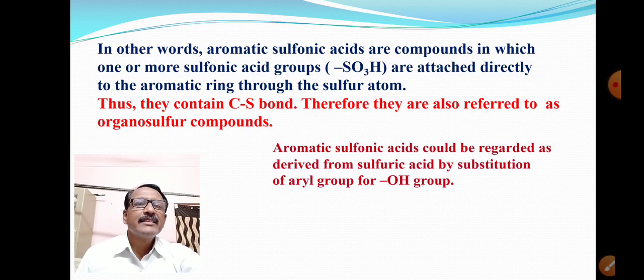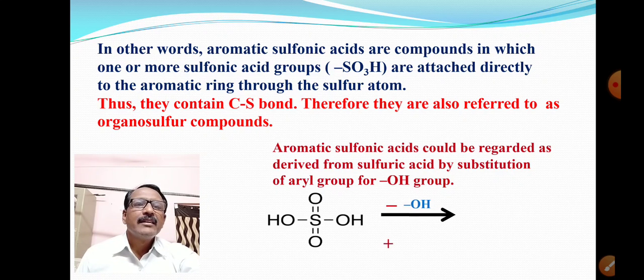Aromatic sulfonic acids could be regarded as derived from sulfuric acid by substitution of aryl group for OH group. See here, this is sulfuric acid. One more definition of aromatic sulfonic acids, in which one OH group is removed and aryl group is added.